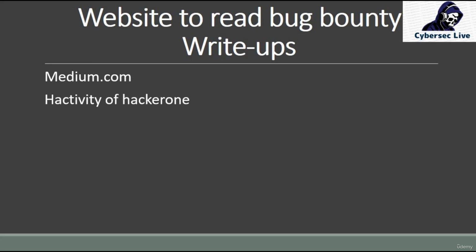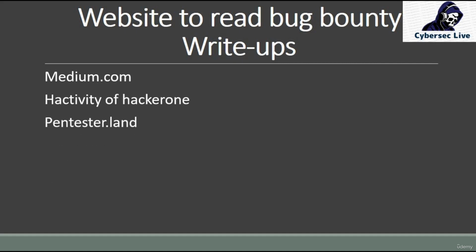After that, that particular report is shifted to the activity feed, where every public person can see it and has permission to check all the things about how you did that. Correct. So I personally recommend that you always check the activity of HackerOne, because you will learn a lot of things from there.